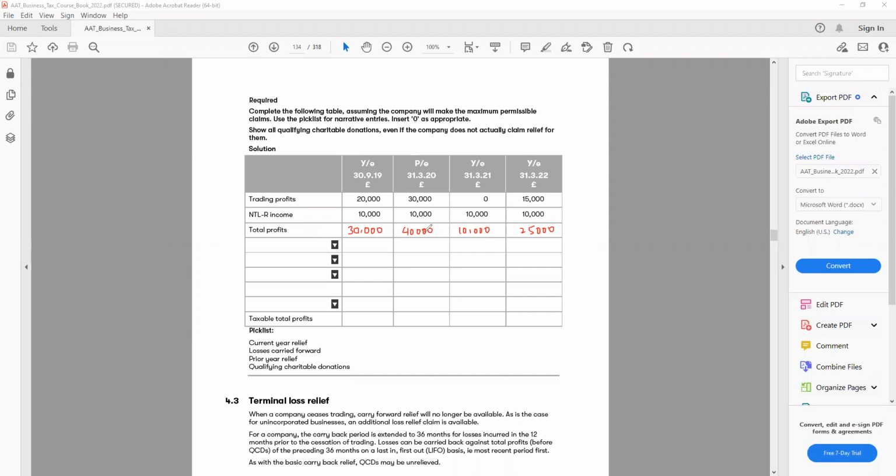All right, the first thing we'll do is current year relief. Current year relief means the loss on the same year. We have a total loss of 155,000 for this year. So 155,000 total loss. Make it a minus figure. The first loss we will offset is 10,000. So I can minus 10,000 because we have 10,000 total profit. So 10,000 will go down from here. So we'll still have a loss of 145.